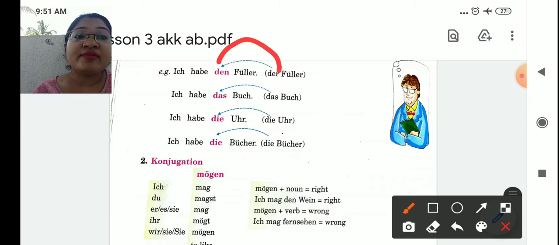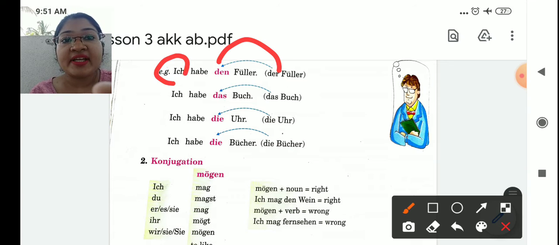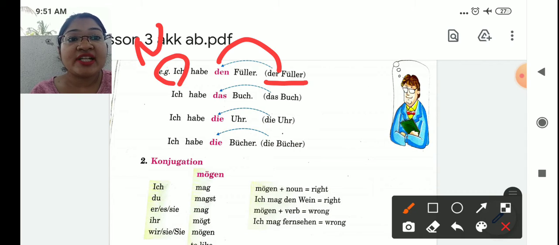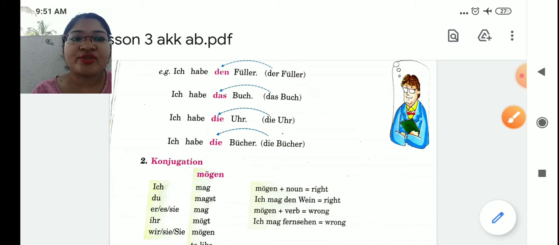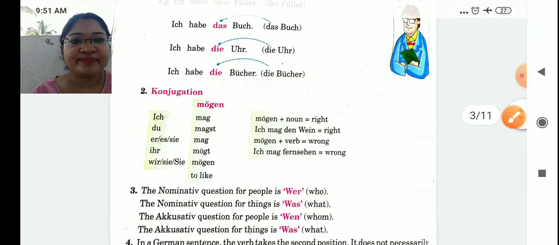Ich habe den Füller. Who is having? I am having. Ich is a nominative case. What am I having? I am having the pen. Now original is der. In accusative you have to change it to den. Das Buch remains das only in accusative. Die Uhr remains die and die Bücher, plural, also remains die. When we solve some more examples, students, it will be clear to you.